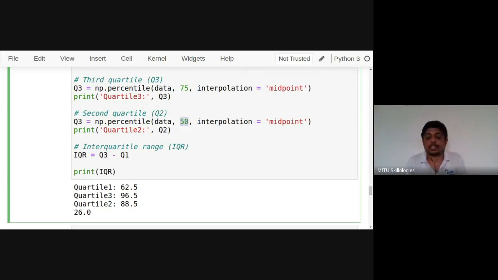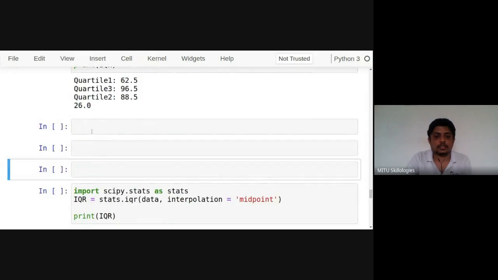There are many more methods that we can use. Now, a summary of all of this is also possible with packages here. Just a minute, let's see that.